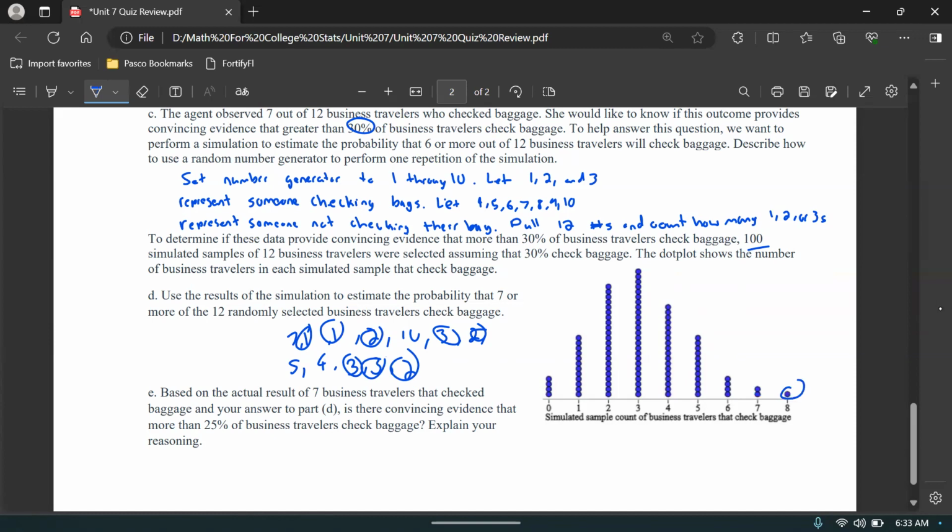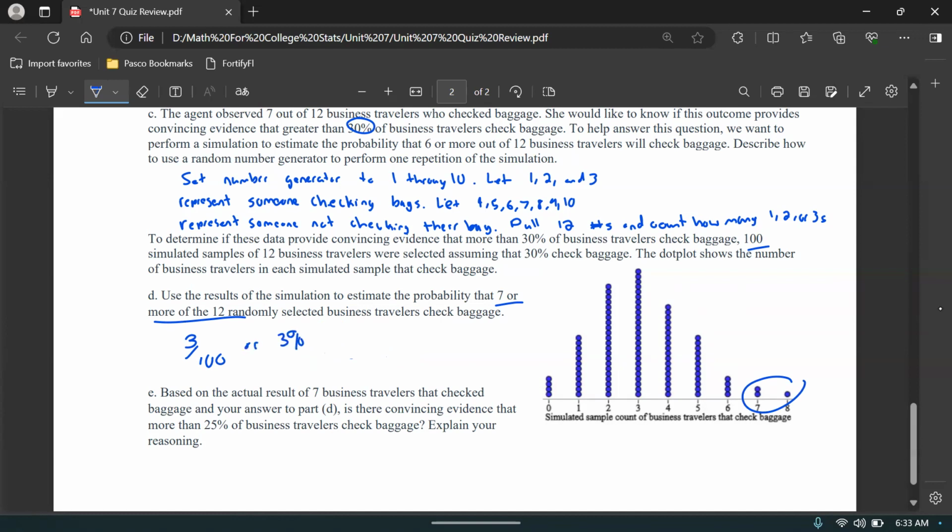You pull random numbers and you count how many of them are 1s, 2s, and 3s. And then you record it on that dot plot and you do it 100 times. So that's what those are. So they've done it 100 times. And now look at how many of them had 7 or more out of 12. Well, 7 or more out of 12, there's 3 out of 100. That's all we're looking for. So 3 out of 100, or about 3% chance